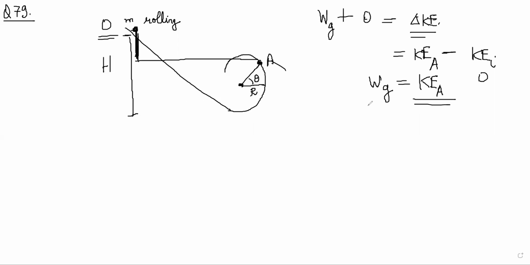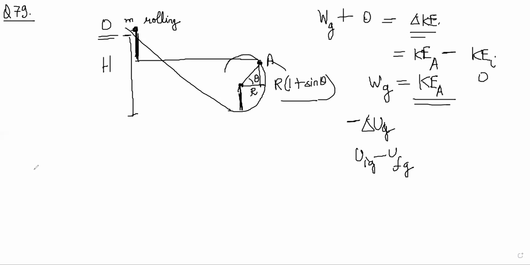Work done by gravity can be written as minus delta U gravity, so that is U initial gravity minus U final gravity. That is going to be just the height difference. So this height is r plus r sine theta, and this is total h. So change in height is h minus this.